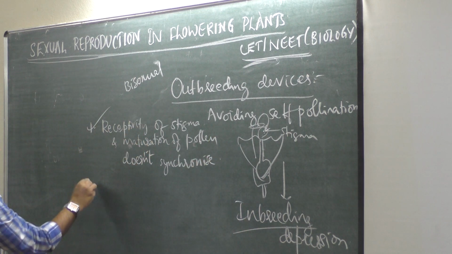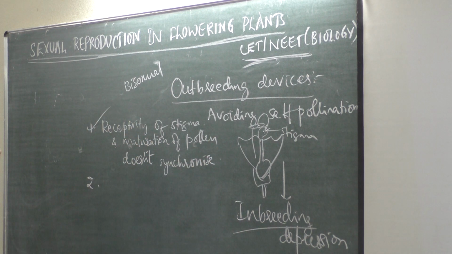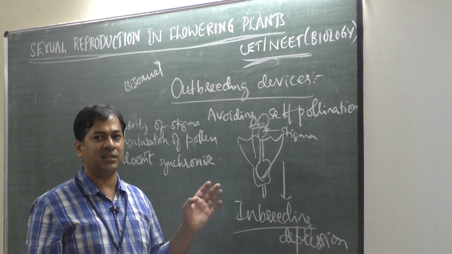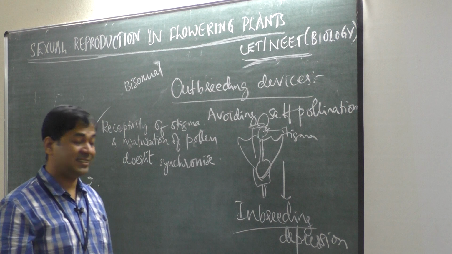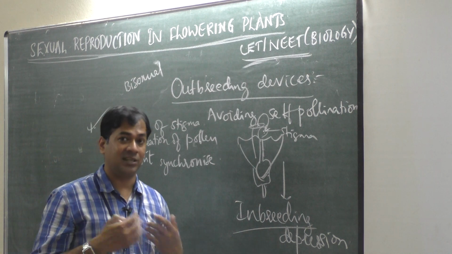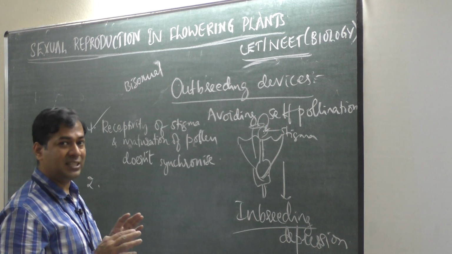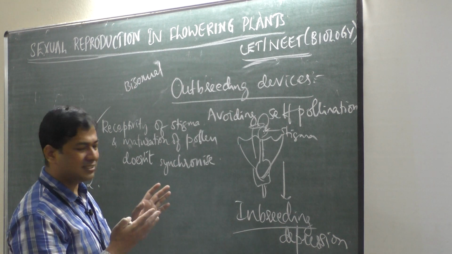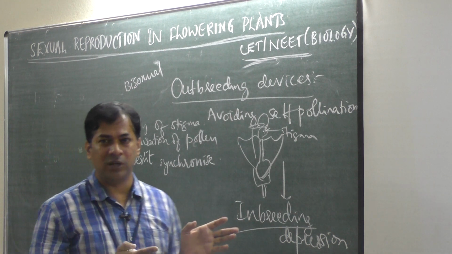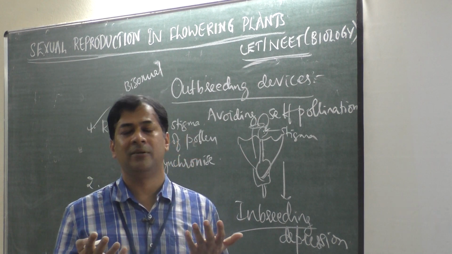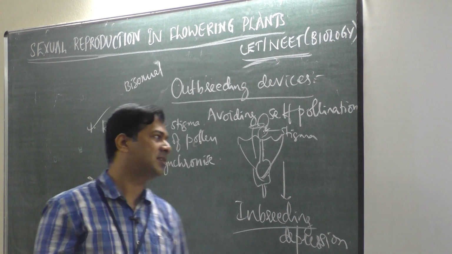So it avoids self-pollination. Why does it avoid self-pollination? Because if self-pollination is done continuously, then it leads to inbreeding depression. I said we are discussing the synopsis, but I started teaching here. My teaching is very slow, but I am not going very slowly, because you already know this, you have already learned this chapter in theory and you have written one test also on this.